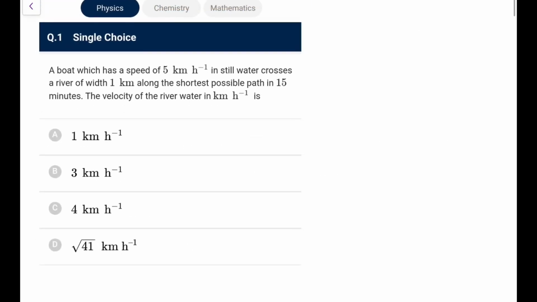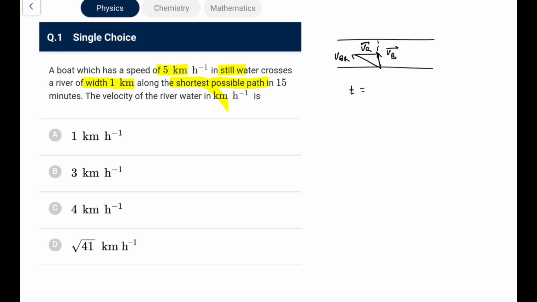A boat which has a speed of 5 km per hour in still water crosses a river of width 1 km along the shortest possible path in 15 minutes. The velocity of the river water in km per hour is? So we know for the shortest possible path it is something like this. The boat is rowing with respect to the river like this. The river velocity adds up and it finally is the VB. So it goes perpendicularly like this.